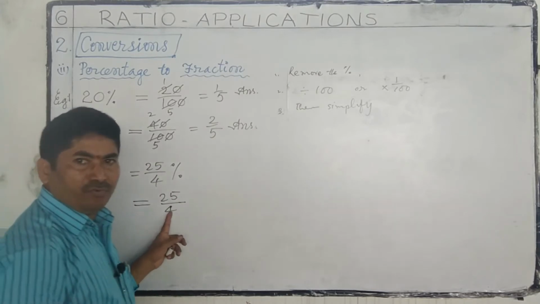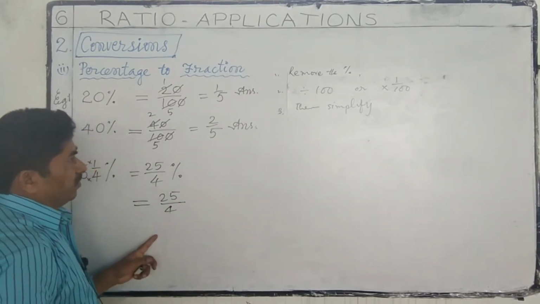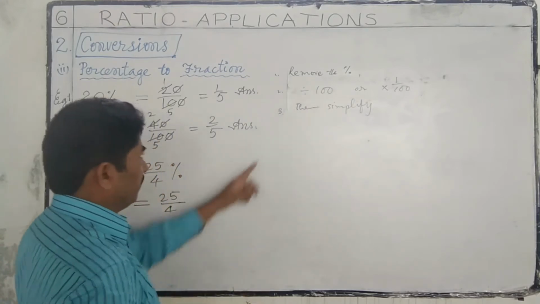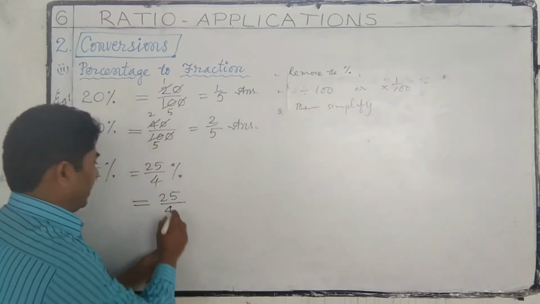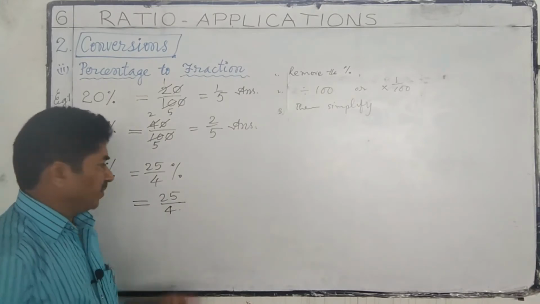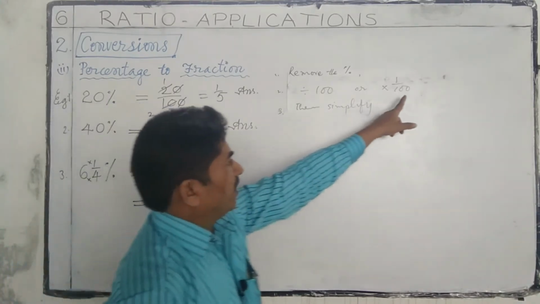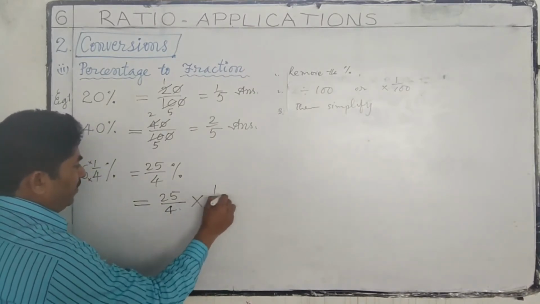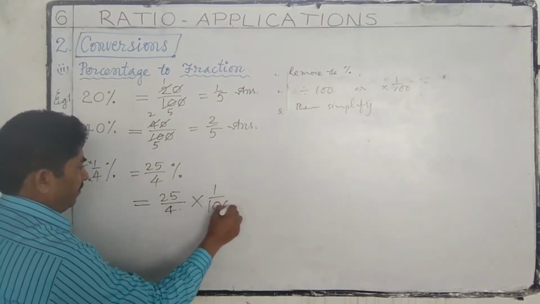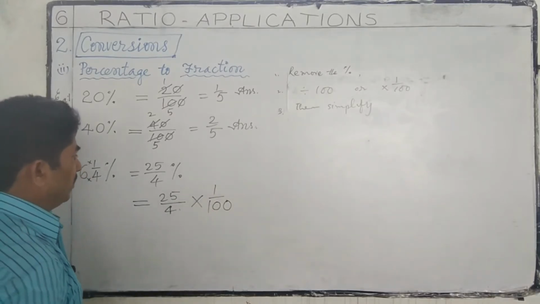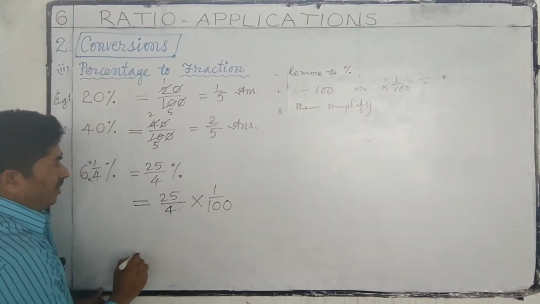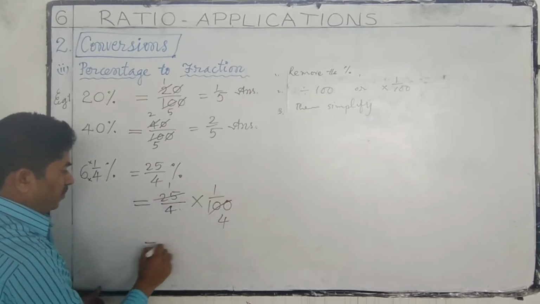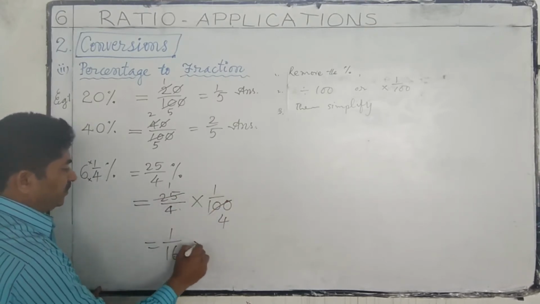Here we already have 4, so we can divide it by 100, or multiply with 1 by 100. Now simplify. 25 ones are 25, 25 fours are 100, so 1 by 16. This is the answer.